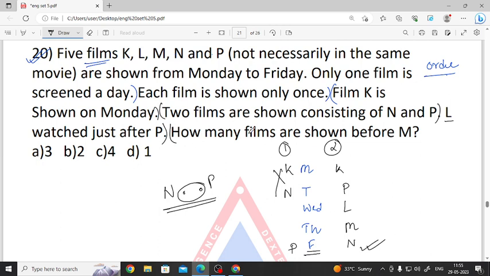So what does the question state? The question states how many films are shown before M. So M is here. How many films are shown? 1, 2, 3. Option number A is correct. So before M, 3 films are screened. So option number A, 3.